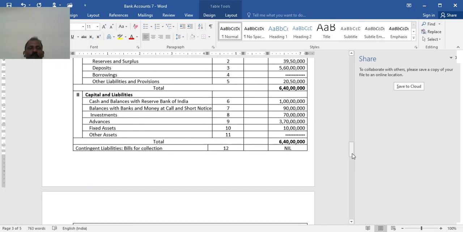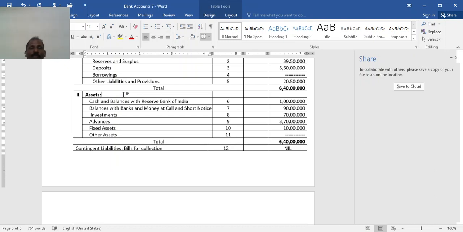Then assets. Cash and balance with the RBI 1 crore. Balance with banks and money at call and short notice 90 lakh. Investments 70 lakh.